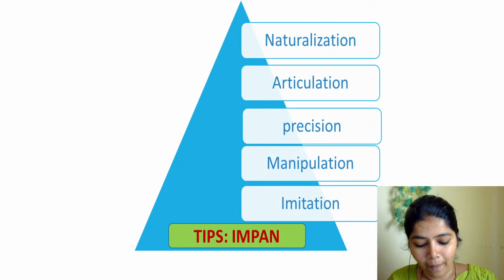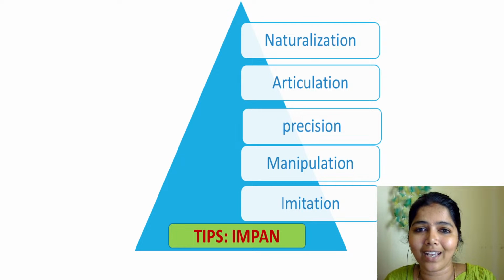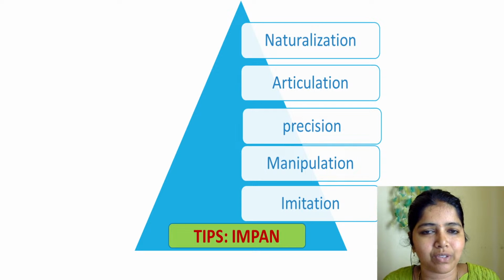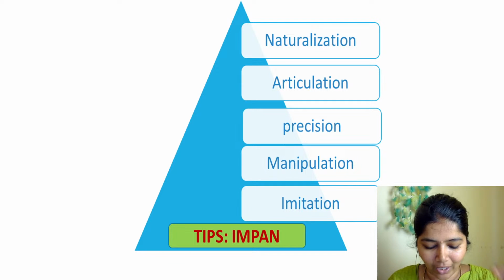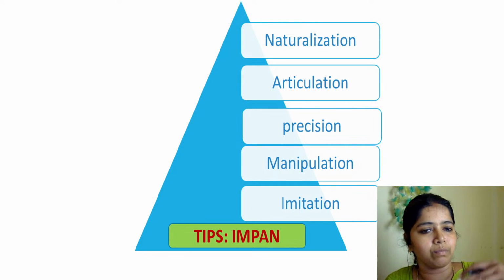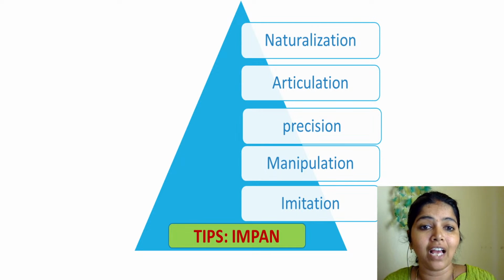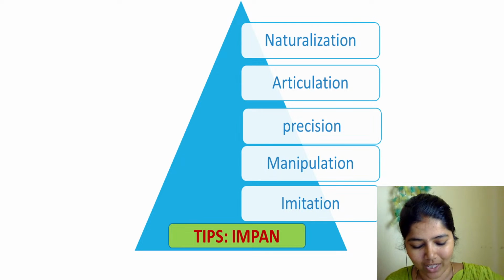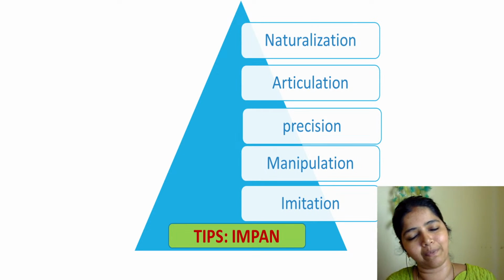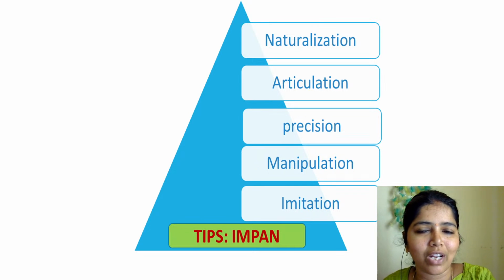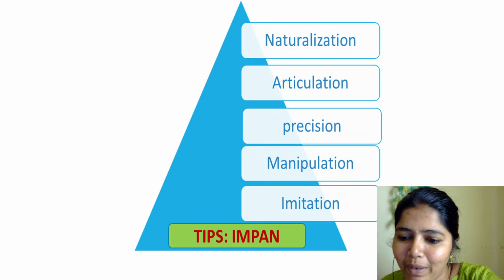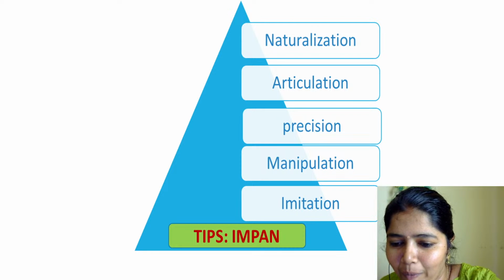And then precision. Precision means by doing again and again, she can skip 60 times, 60 skips. That is precision. Articulation is by means of having much practice, they can become very efficient in that field, and that's called articulation. Naturalization means that habit gets into their bloodstream, it becomes part of themselves, and they will be naturalized to do skipping. You understand my concept? You got the points?